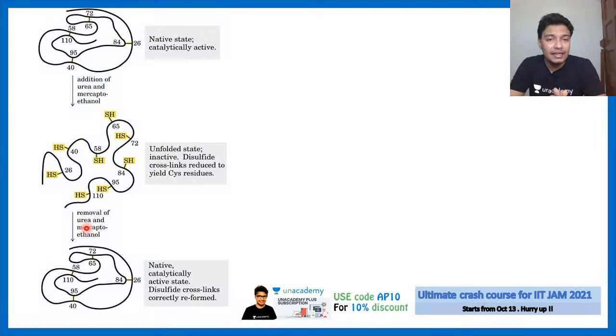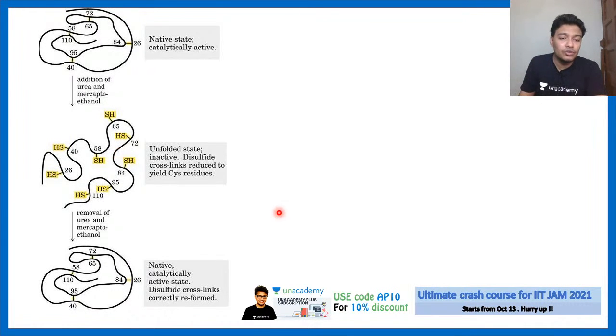So what happens really in this experiment is you have a native state, and this native state is catalytically active. This is very important. This native state, this 3D conformation, is catalytically active. Now upon adding urea and beta mercaptoethanol, you see unfolding happened because all the disulfide bonds were broken. It is reduced because beta mercaptoethanol is a reducing agent, and that is why its 3D structure is now gone and it's just an unfolded protein.